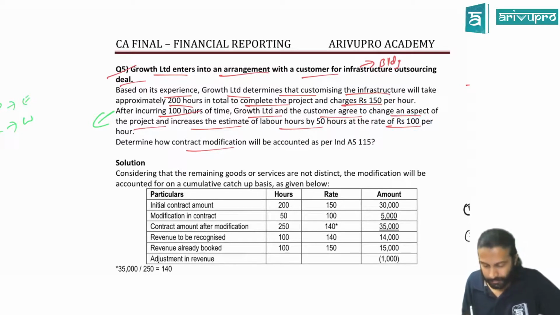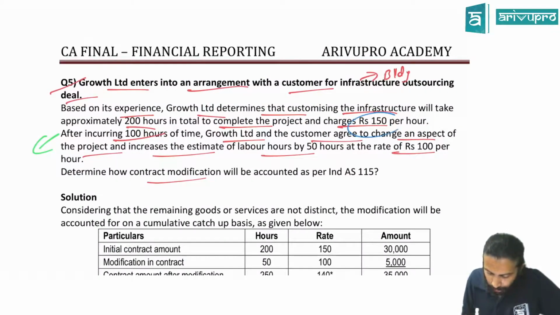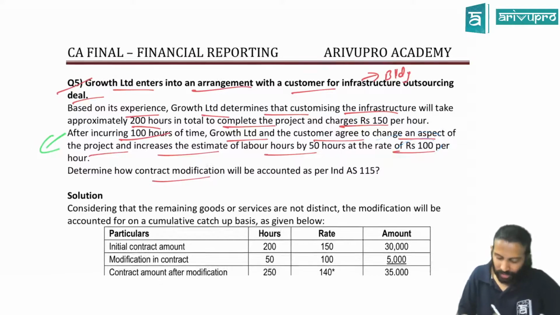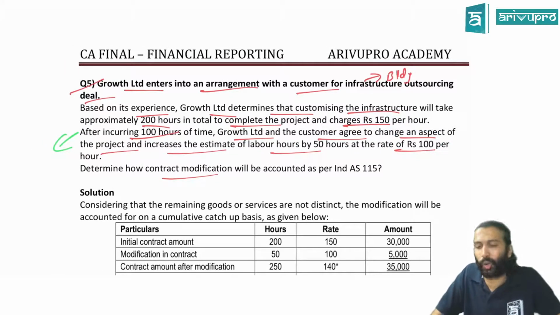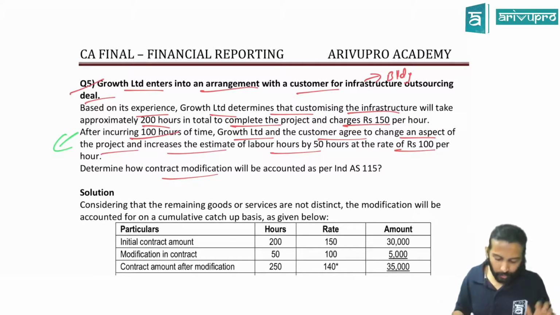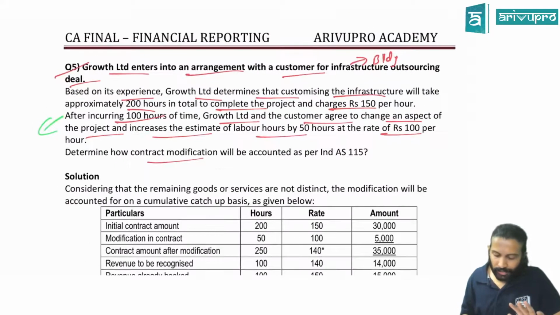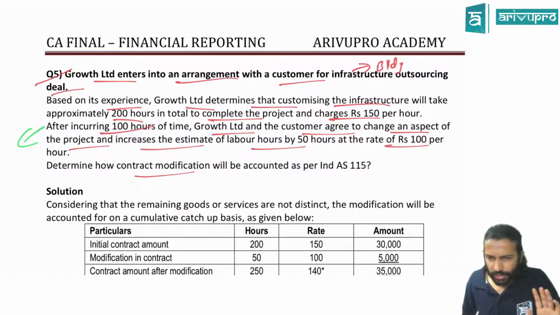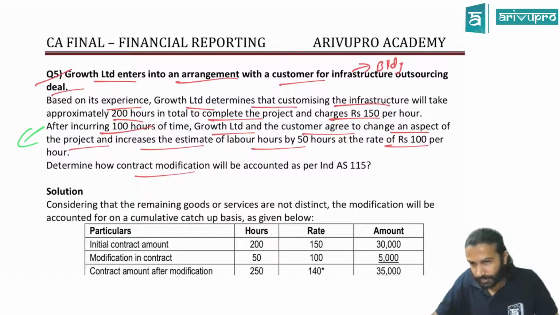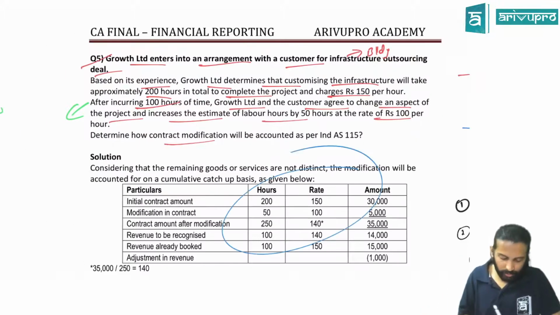That is another problem. Normally for 200 hours, I've billed 150. But for this 50 hours, I've billed only 100. I don't know whether this 50 hours' billing of only 100 rupees reflects standalone price or not. Fair enough. Hence, they have not commented on it. You can assume in the examination, if it comes, or maybe you can give both answers. If it reflects standalone selling price, we will treat it as a separate contract.